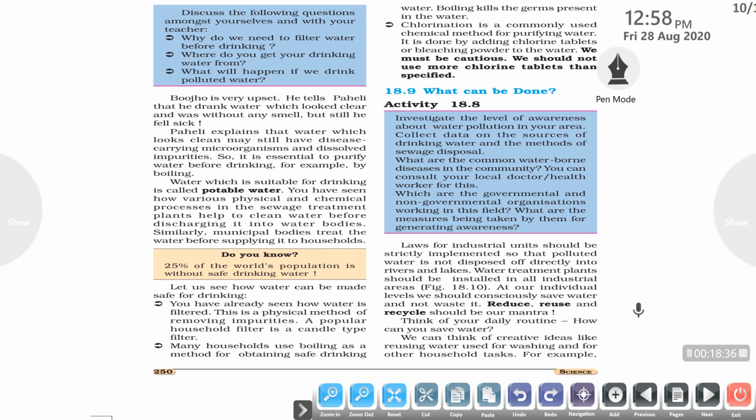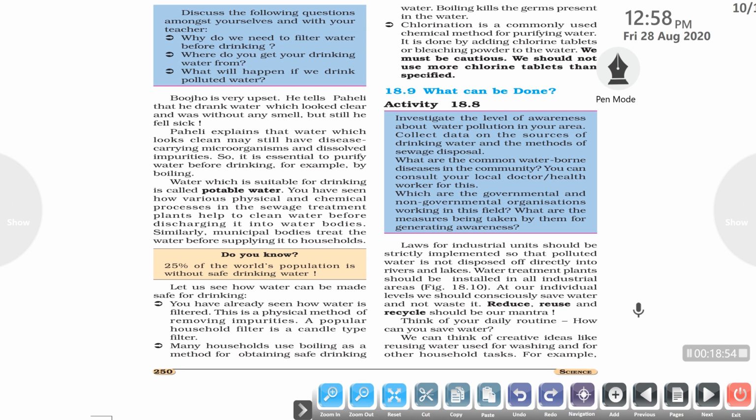So what can be done to reduce this water pollution? There are very simple household practices we can follow so that we can reduce water pollution. Laws for the industrial units should be strictly implemented by the government so that this pollution of water can be decreased. Also, water treatment plants should be installed in all the industrial areas.